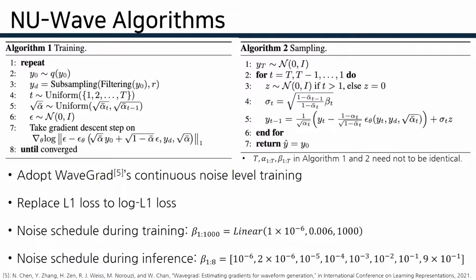We modify the algorithm from WaveGrad's continuous noise level training. We adjust loss and noise schedules. We discovered that the loss scale between large and small noise levels is quite different, by 10 times. Thus, we replace the L1 error loss with a log error loss. In addition, for flexible inference with different noise levels, the noise schedule during training should cover a larger noise level range. We extend the min and max noise levels to cover more range. With the noise schedule during inference, we could sample high resolution audio with just 8 iterations. Please refer to our paper for more details too.